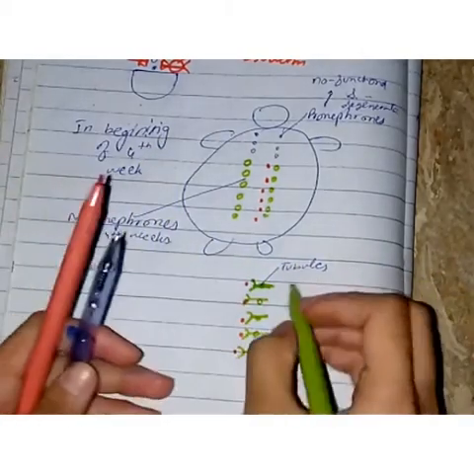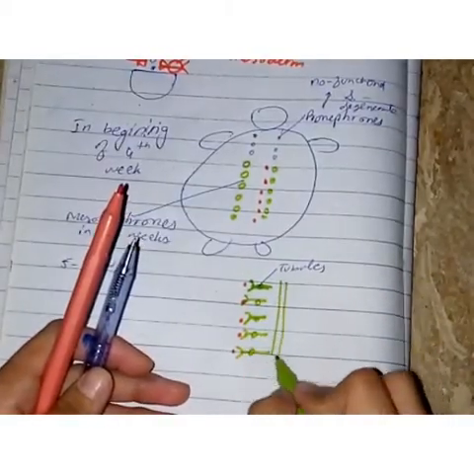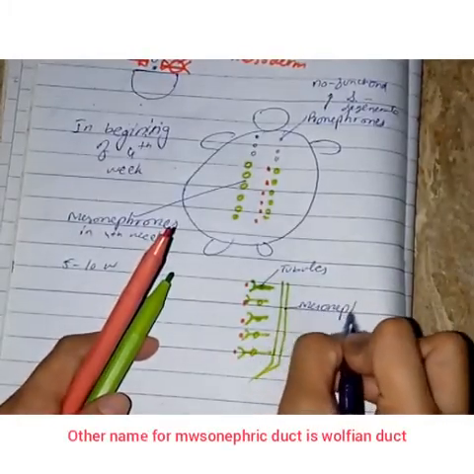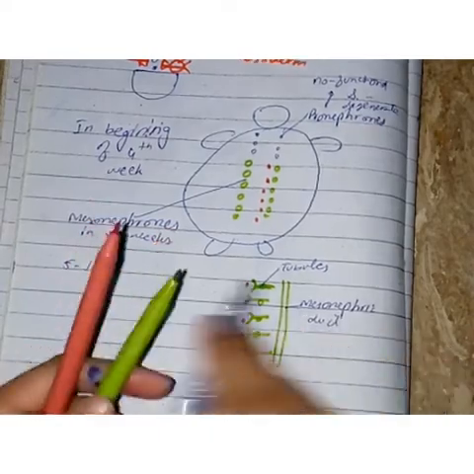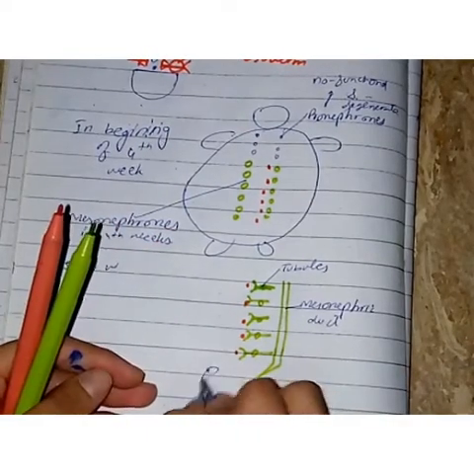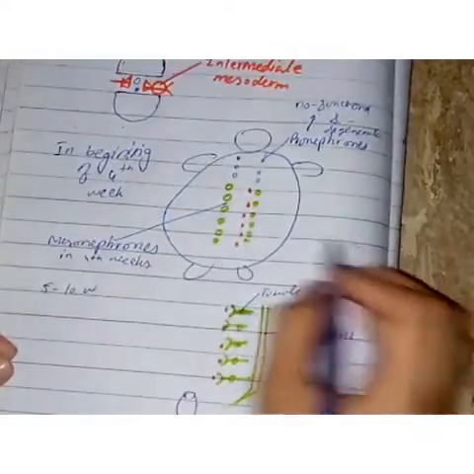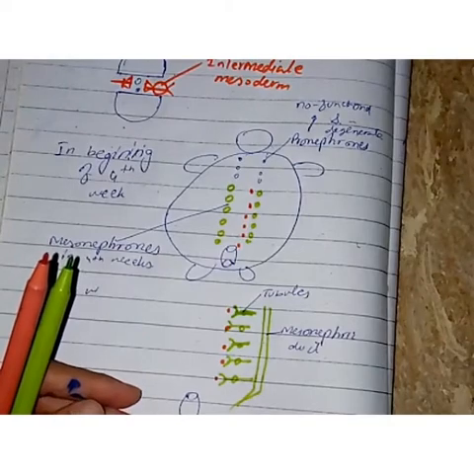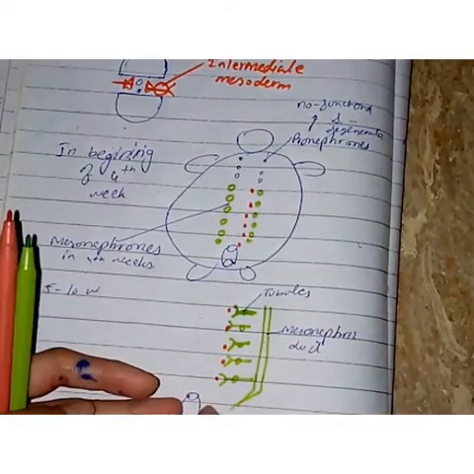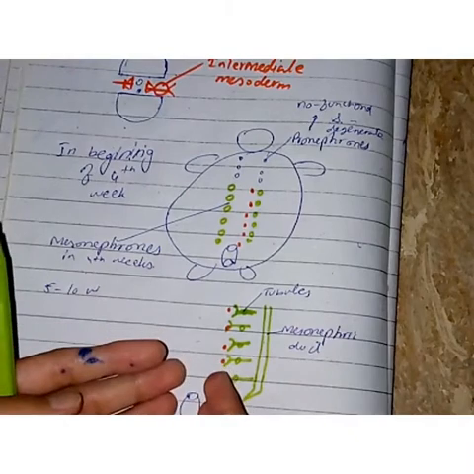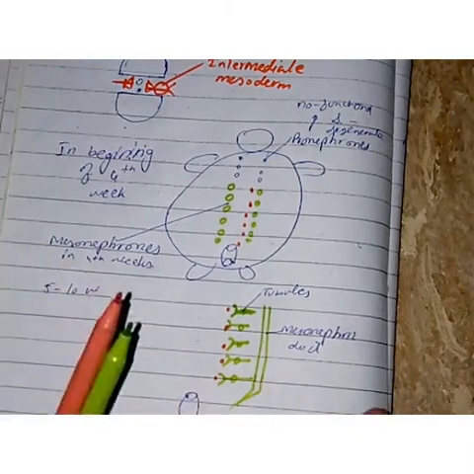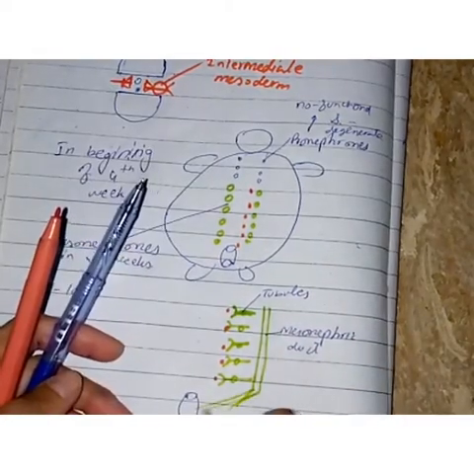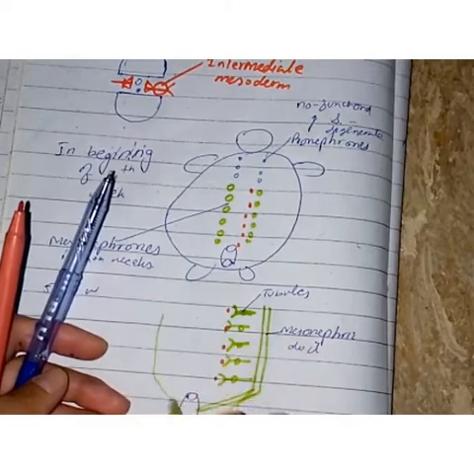These tubules open into a common duct named the mesonephric duct. This mesonephric duct will open into the cloaca. What is the cloaca? I will also make it here. Cloaca is the last part of the hindgut. As I told you in my previous video, it emerges from endoderm, and this cloaca will form the rectum and anal canal in future. Our mesonephric duct, or Wolffian duct, will open into the cloaca.